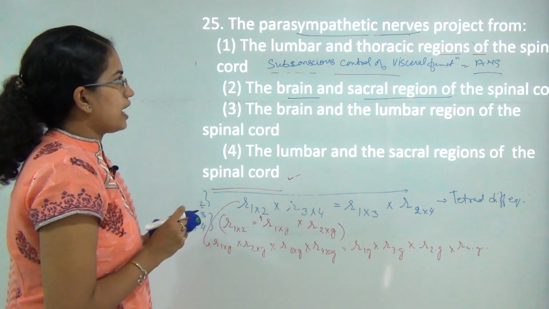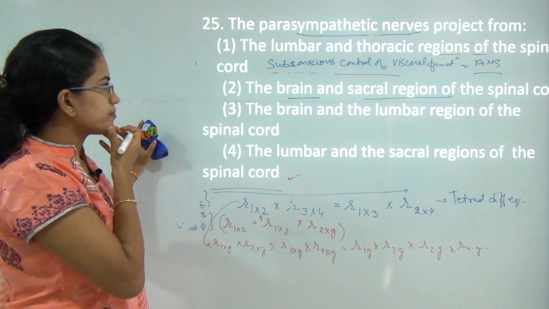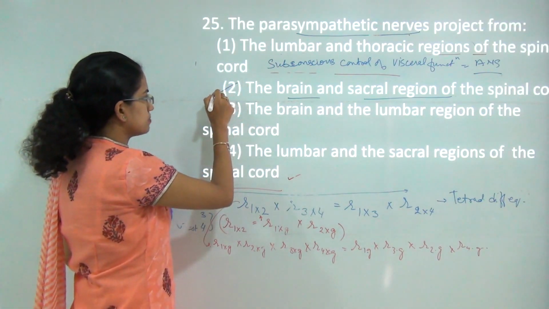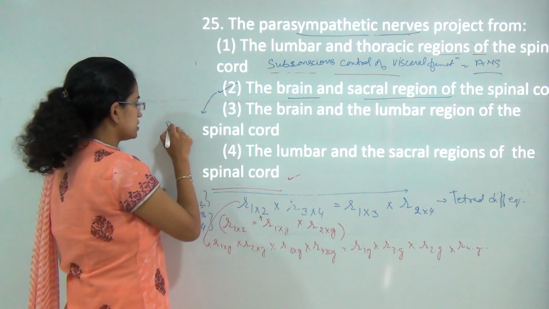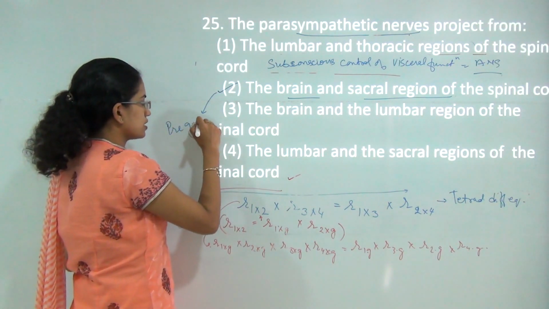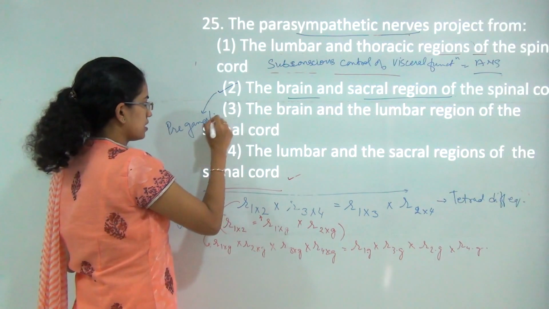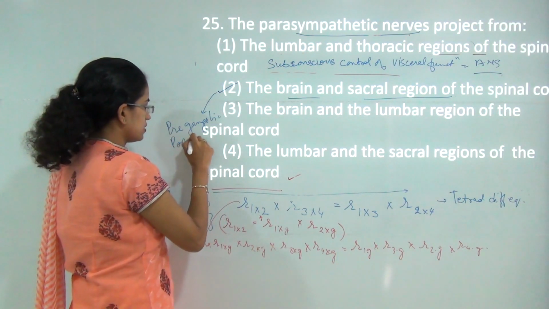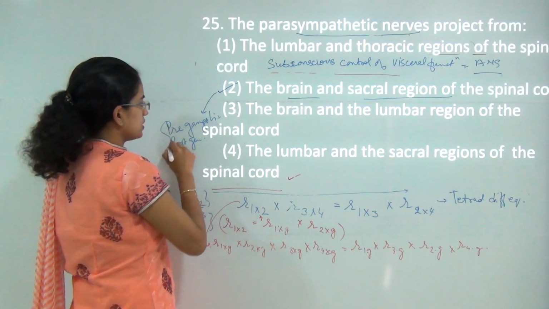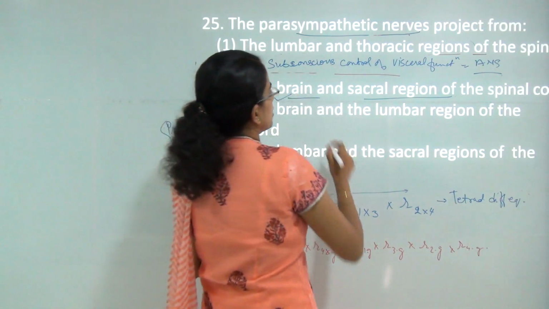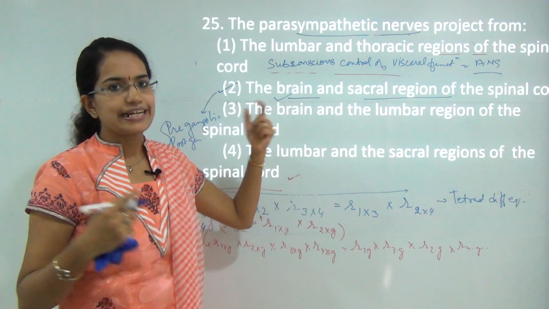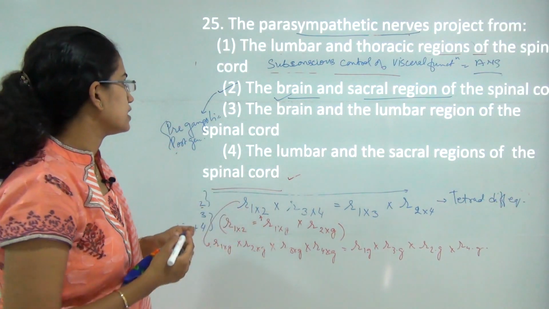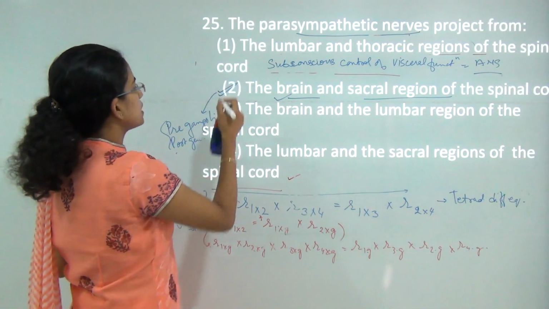Okay, and the correct answer here would be 2. The most important thing here is that this parasympathetic nervous system is divided into preganglionic and postganglionic, and for both of these you have the origin point as the brain and sacral region of the spinal cord, terminating at the target area. So the correct answer here would be 2.